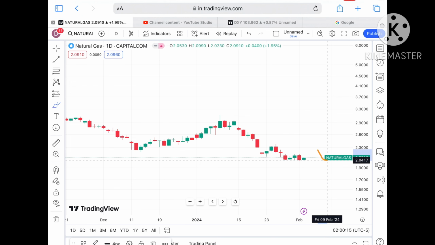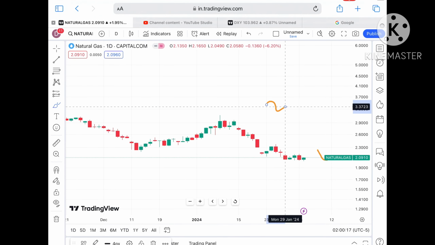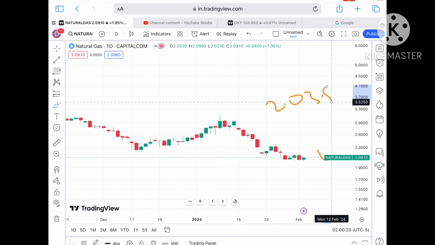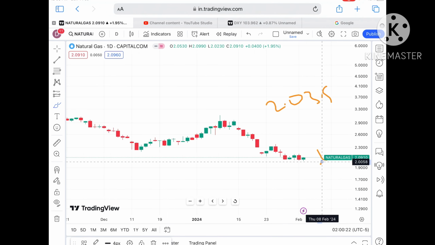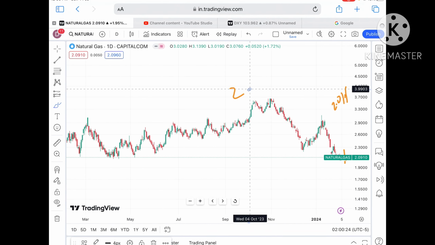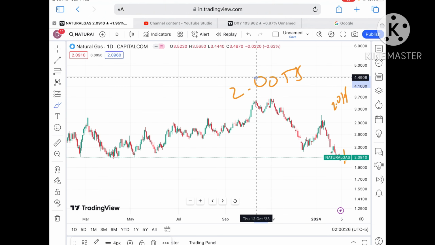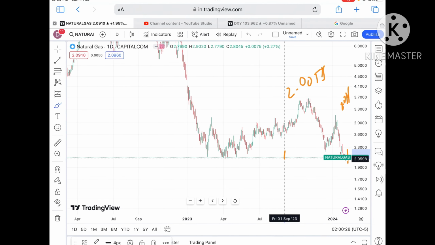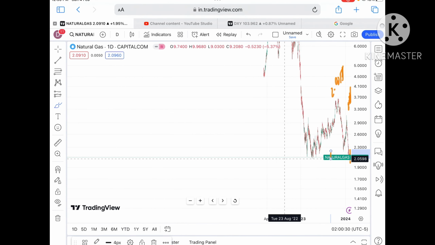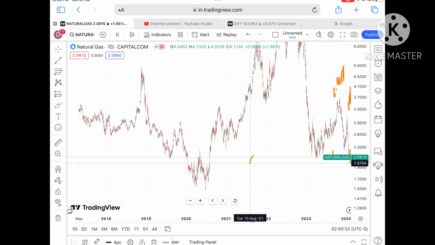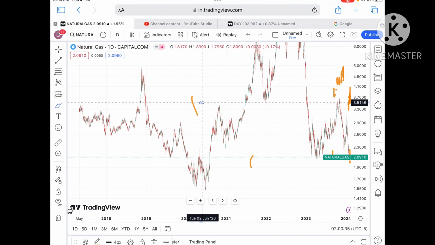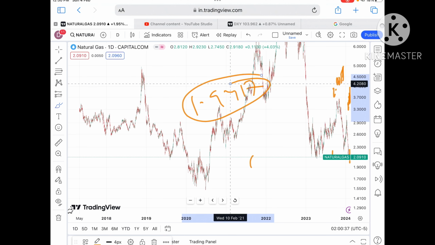Now suppose the price doesn't sustain, we can see it come down towards a level of around $2.0356. If it goes below that level, we will see it move further low and touch a level of $2.0058. Once the price moves below that zone, we can see a further fall, on the higher side towards a level of 1.9417.